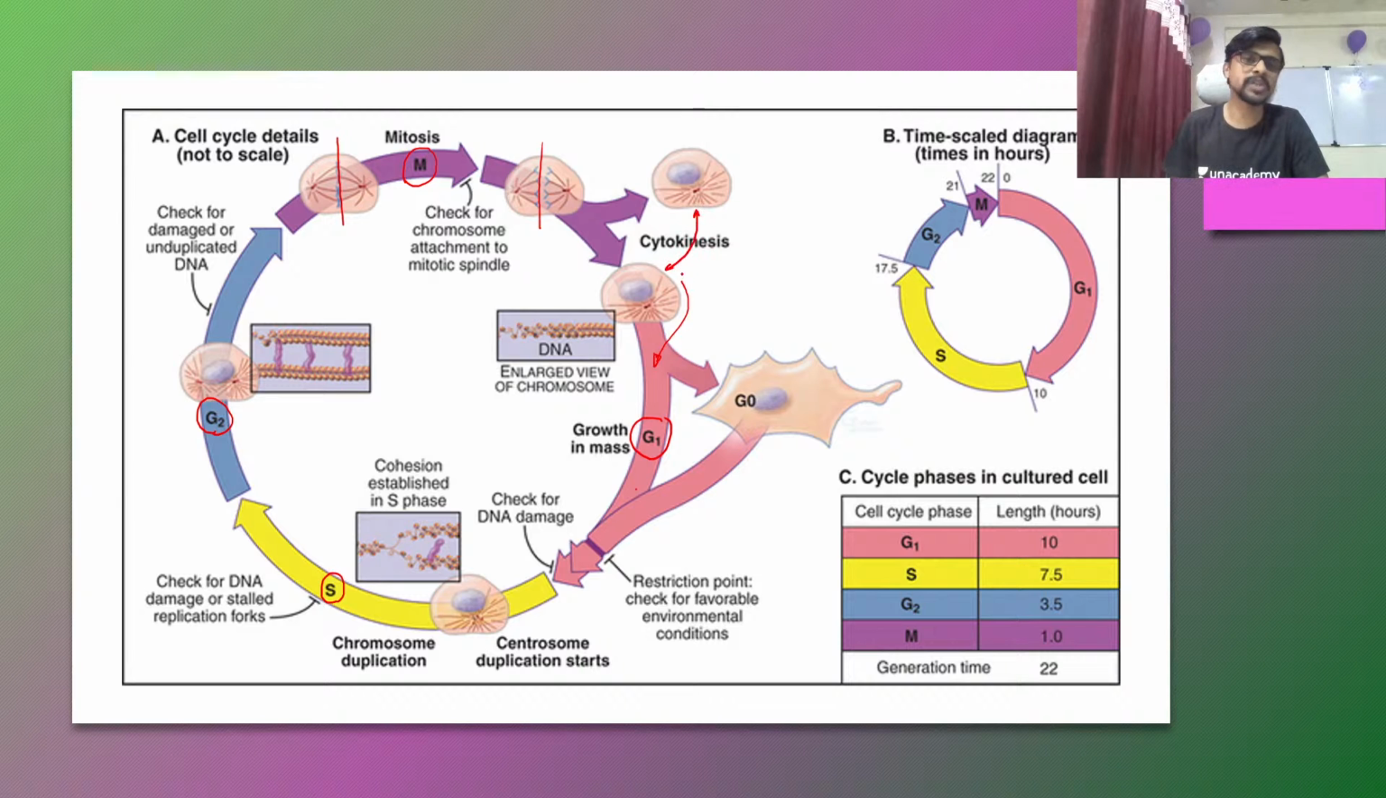After the two cells are formed, the cell either enters into cell division again, or the second chance for a cell is the G0 phase. G0 phase is called the resting phase.